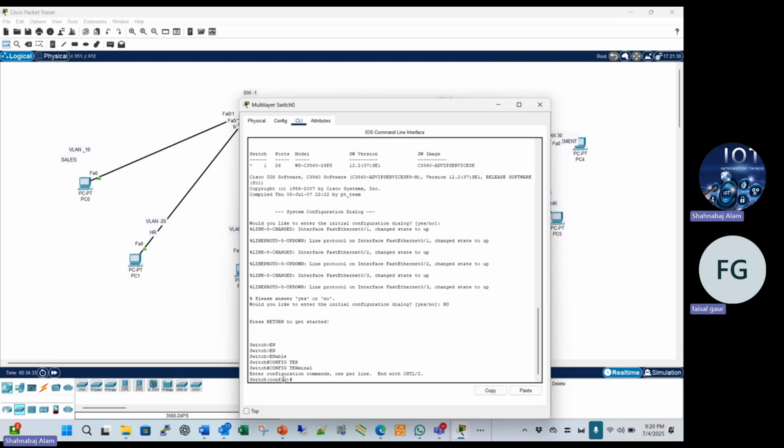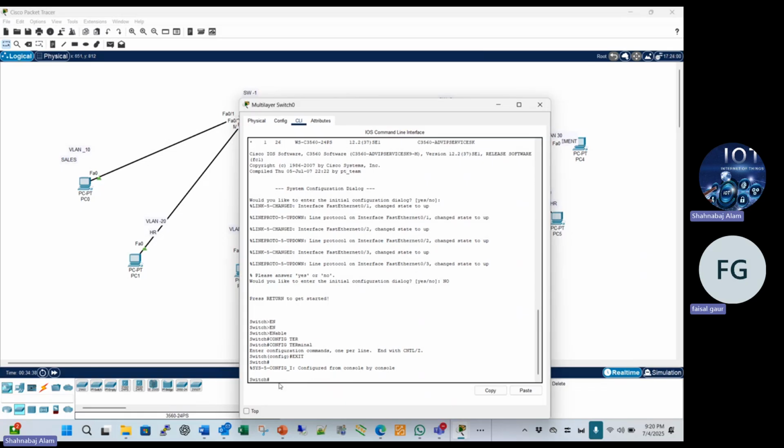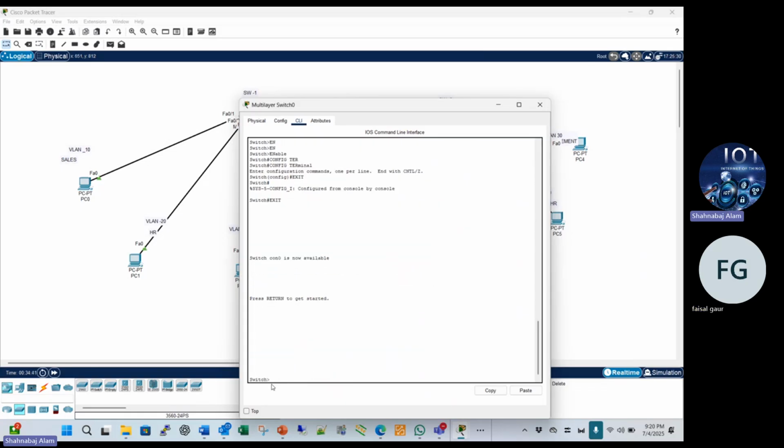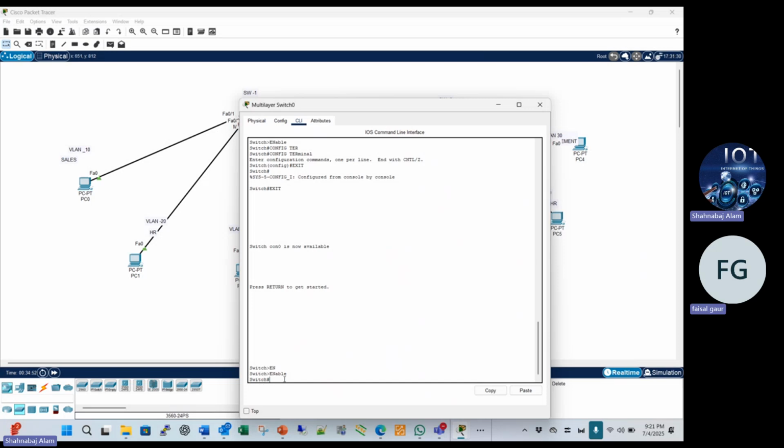The first command: right now you will see the switch prompt. This is the enable mode. After that we go to privilege mode. In privilege mode, we are not able to configure the switch. We can only see here, suppose you want to see what configuration is running in my switch, so you put the command show run.